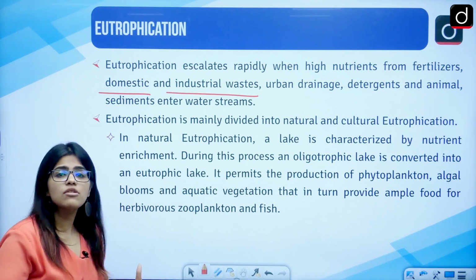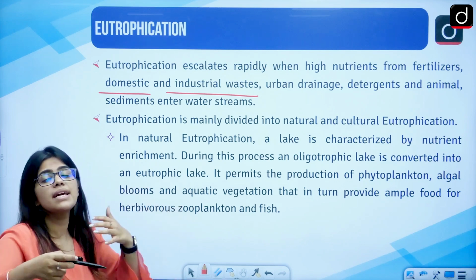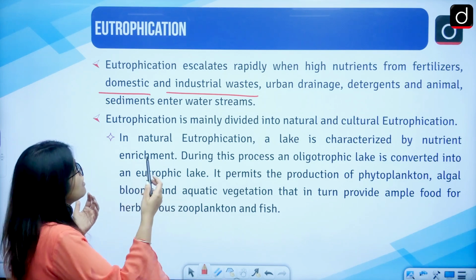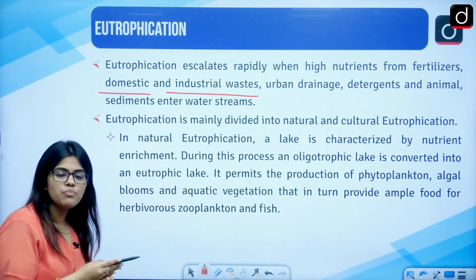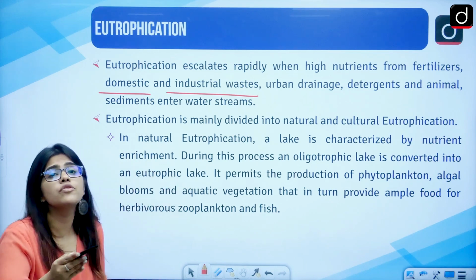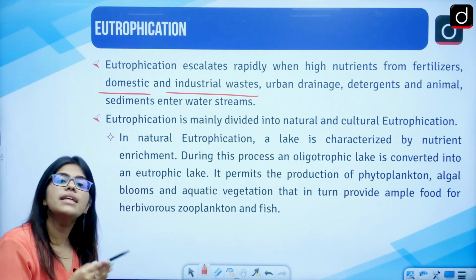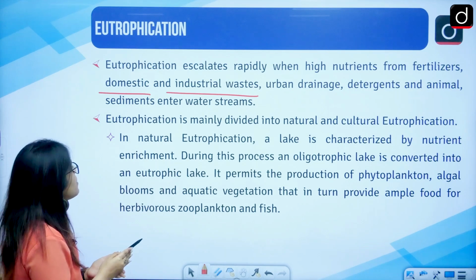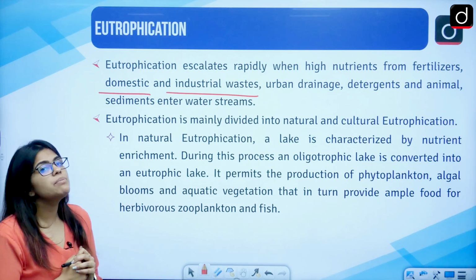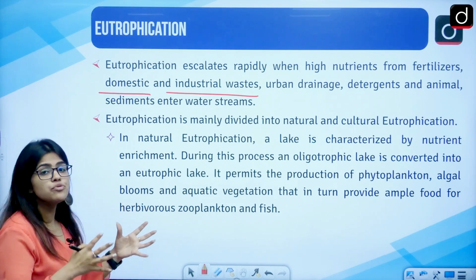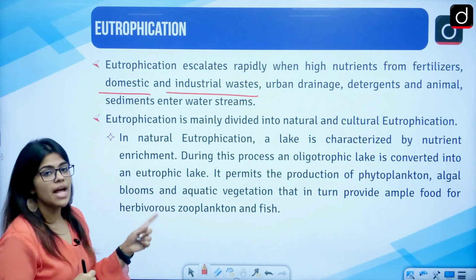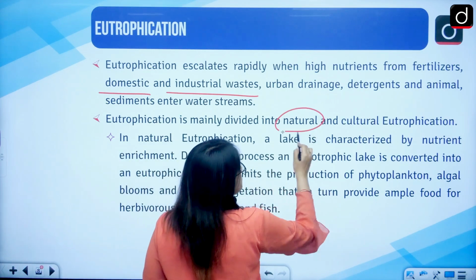So this process of eutrophication will increase when there is an excess amount of nutrients present. Some nutrients are very important, but when there is an excess amount of nutrients in the water, there can be a lot of problems. Eutrophication can be divided into two types. One is natural and the other is cultural.